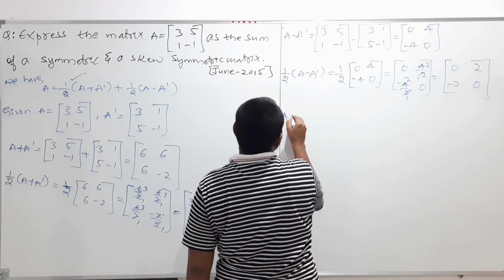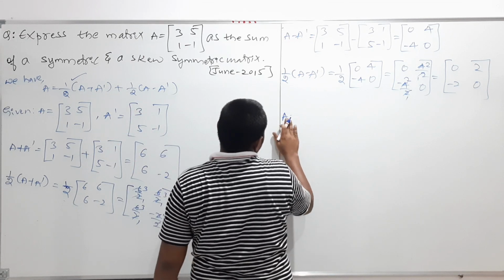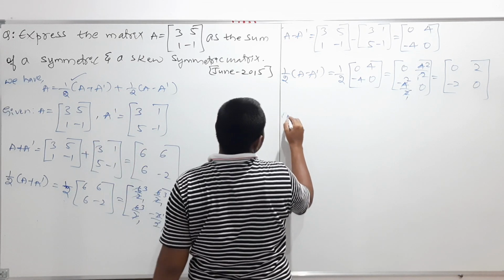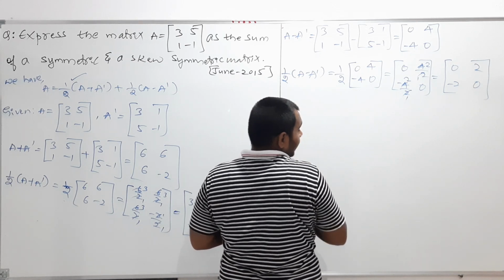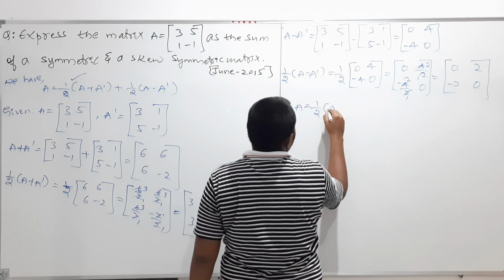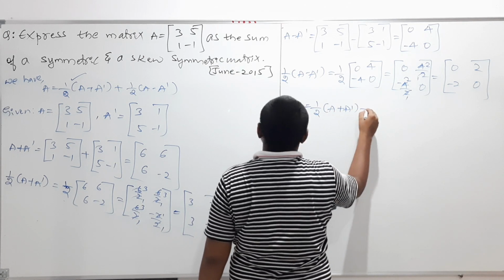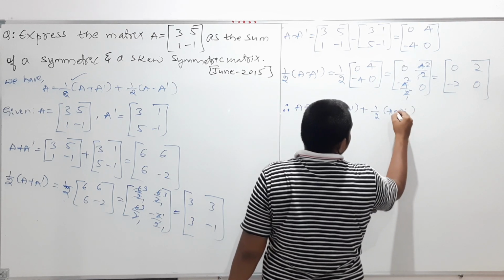So now my dear students, we should check whether this condition is satisfied or not. So what is A, my dear students? A is equal to half into A plus A transpose plus half into A minus A transpose. I'll check this one.